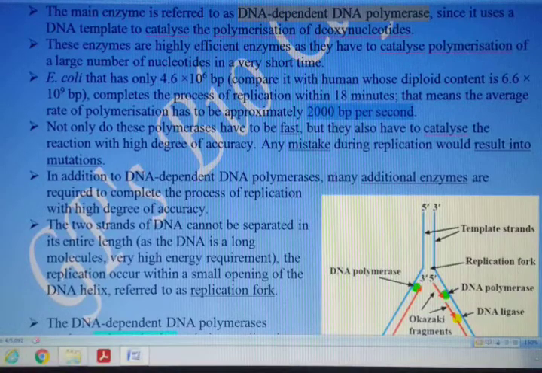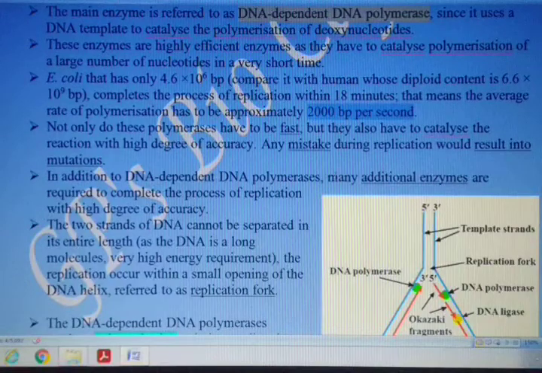Not only is the process of polymerization fast, along with that, the catalysts, the enzymes responsible for catalyzing the polymerization of the DNA chain, are also accurate.